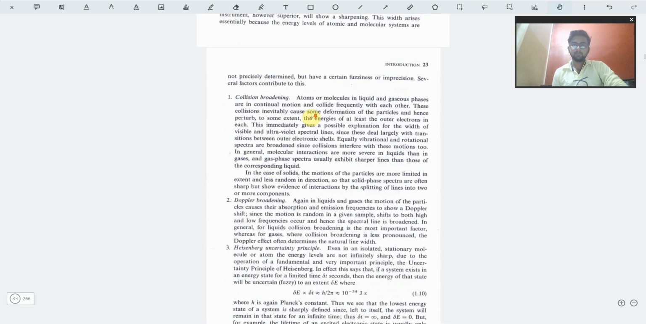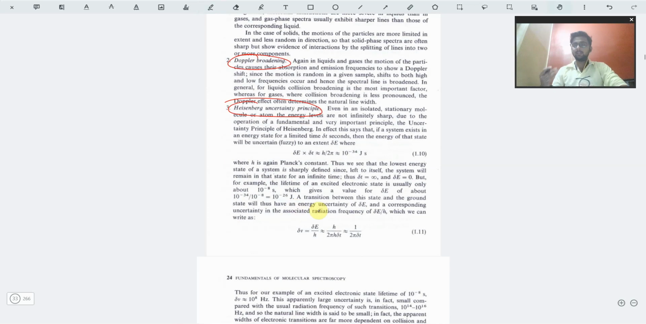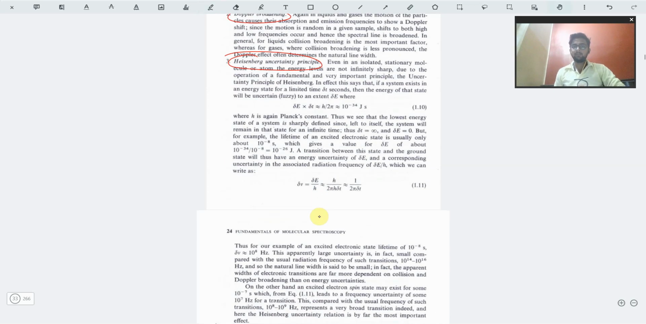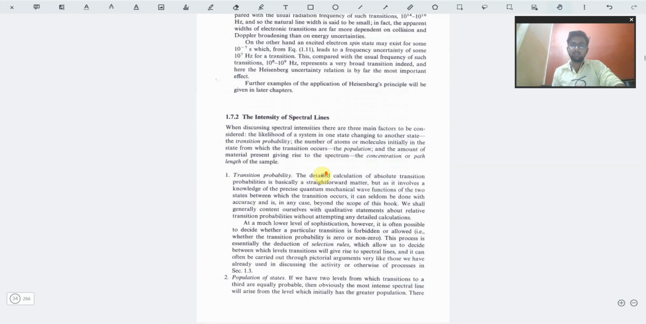Now the width of the spectral lines. This part is quite important. I would like you to study collision broadening, Doppler broadening, and the Heisenberg uncertainty principle: how the Heisenberg uncertainty principle is involved in the spectroscopic calculations, and how it varies the data. Those are explained.